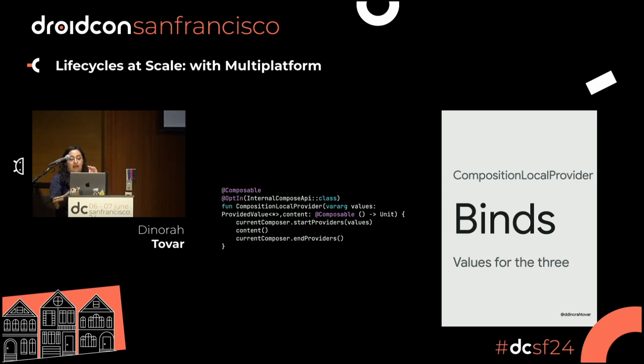And then it's going to grab the content, so everything that is on that lambda function in that content composable function is going to have these providers and these values, and once it's done, it's no longer going to use it. So if you are wrapping everything inside MaterialTheme in your mobile application, that's why all the buttons look like the colors that you are putting, look like the typography you are putting, and everything is just bound over that content lambda. This is really important, right? This is probably one of the most important things of how CompositionLocalProvider is working, right?